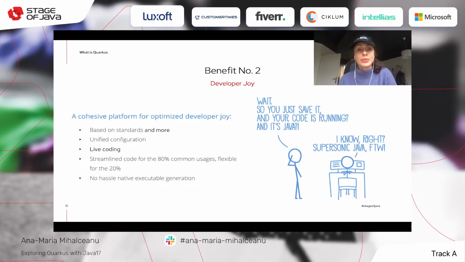Moreover, the next benefit is about being happy when you're coding with it, because that's very important, to feel happy when you're working with a framework. And live coding was one of the first features that brought a lot of developer joy.